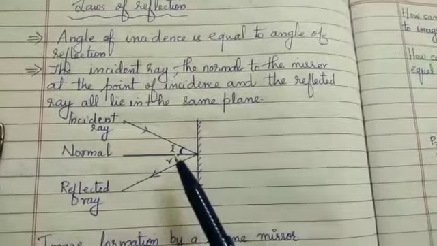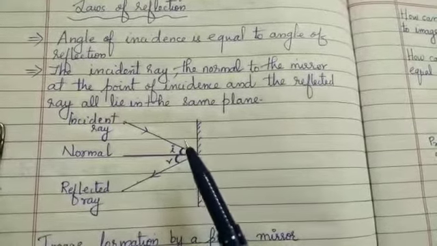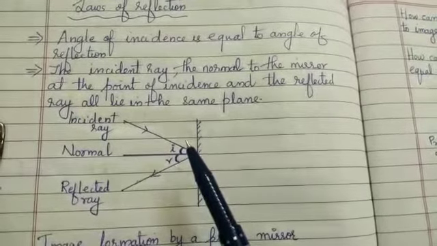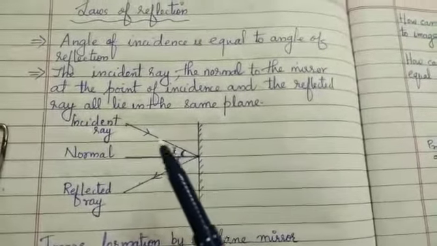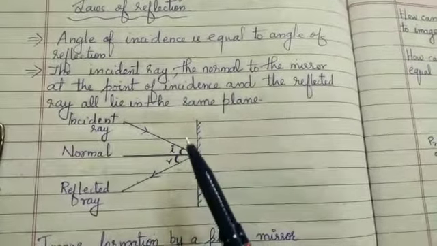Then what is the second law of reflection? The incident ray, the normal to the mirror at the point of incidence, and the reflected ray all lie in the same plane. So incident ray, normal ray and reflected ray all lie in the same plane.